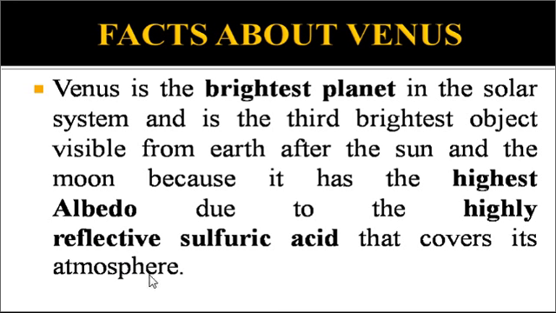So what is Venus all about? Venus is all about reflective sulfuric acid that covers its atmosphere. The Venus atmosphere is basically sulfuric acid, and the nature of sulfuric acid is reflective. That's why it reflects the Sun's light through the process called albedo, so it is visible from Earth as the brightest planet.